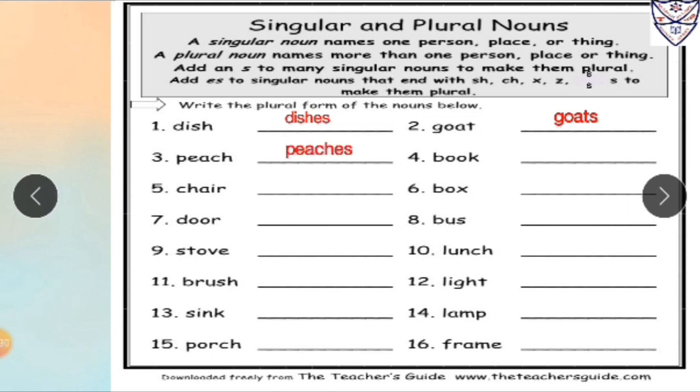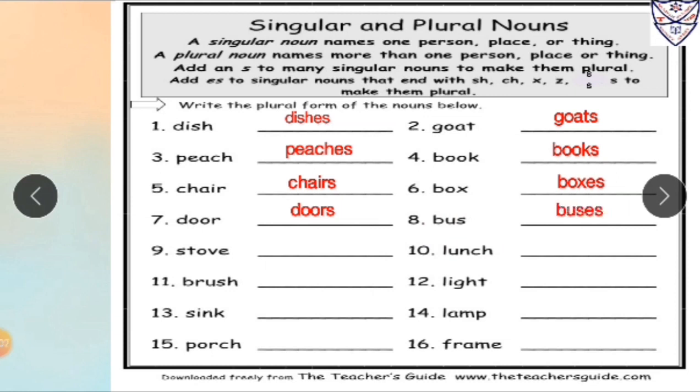Number 4, book, which is in singular form, its plural form will be books. Number 5, chair, which is in singular form, its plural form will be chairs. Number 6, box, which is in singular form, its plural form will be boxes. Number 7, door, which is in singular form, its plural form will be doors. Number 8, bus, which is in singular form, its plural form will be buses.